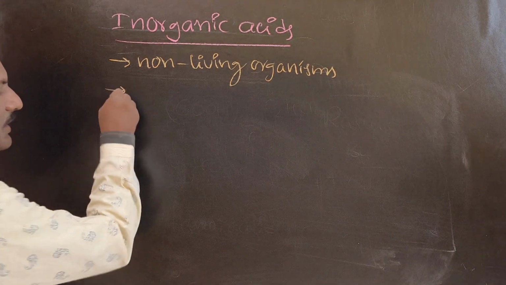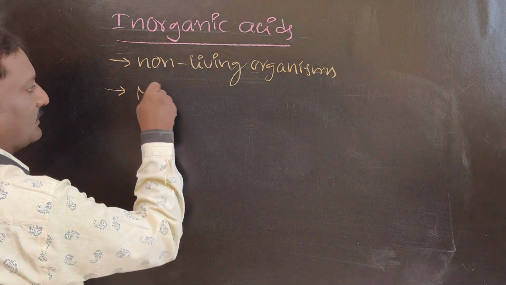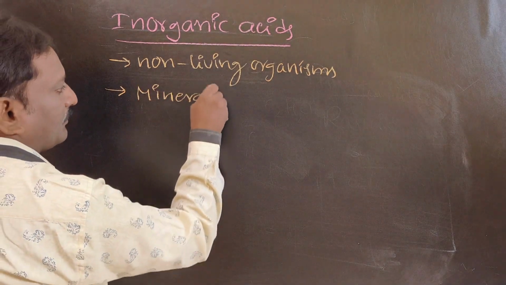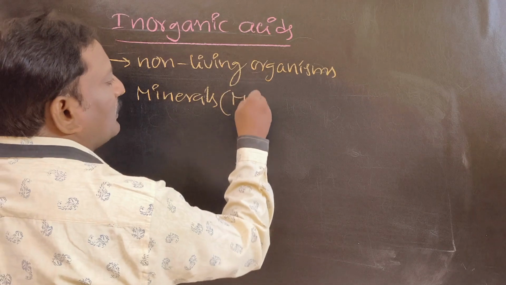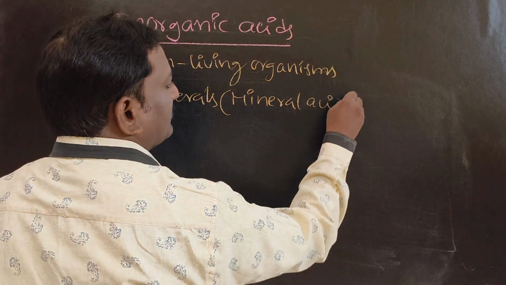That means they are prepared from the minerals on the earth. That's why these are called mineral acids.